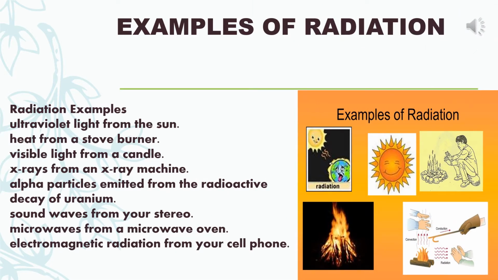Some examples of radiation: ultraviolet light from the sun, heat from a stove burner, visible light from a candle, X-rays from an X-ray machine, alpha particles emitted from the radioactive decay of uranium, sound waves from your stereo, microwaves from a microwave oven, electromagnetic radiation from your cell phone. Last one, remember, yes, because this is really harmful to you. So examples of radiation, a diagram has been shown where sun rays and the other thing has been shown.